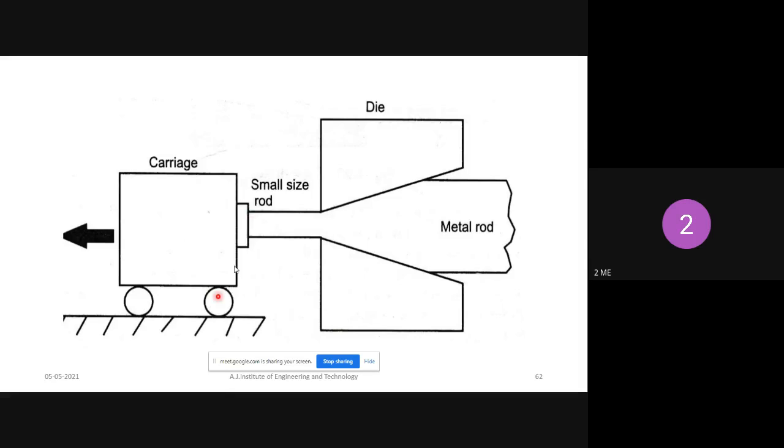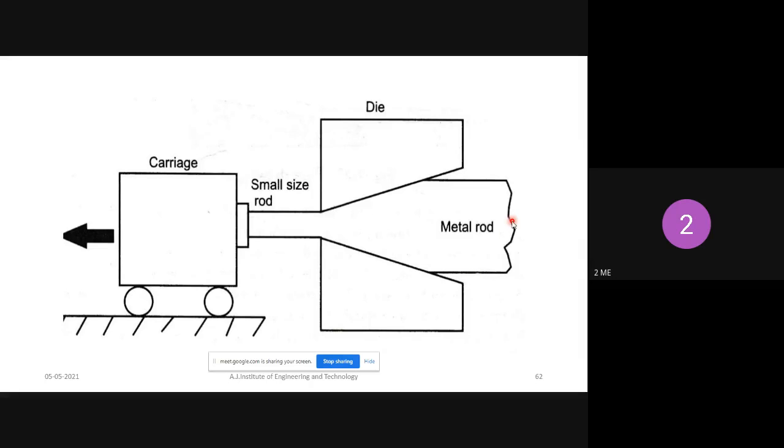This is called the carriage. The carriage helps to put pulling force on the metal, and because of that the metal moves from right side to left side. The required thickness of rod you will get at the end.